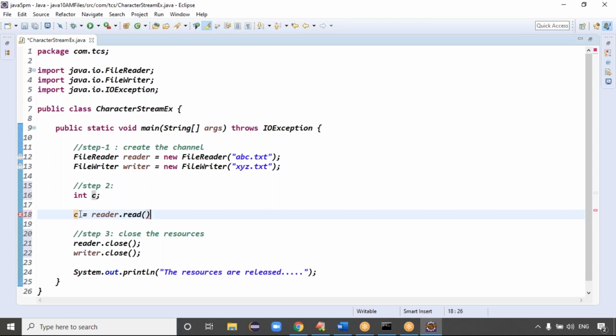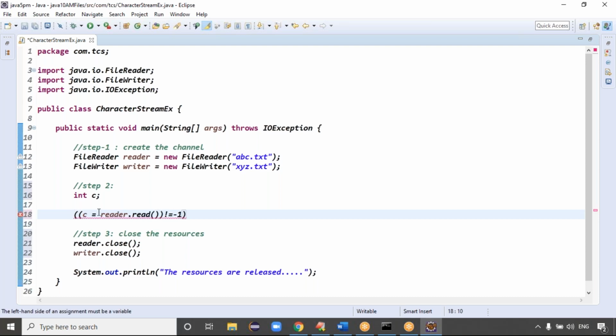After reading the data, what do we have to do, guys? Before writing directly, we have to check, because maybe the input has only one character, that may be the last character, right? After reading every character, we have to check whether it is the end of the stream or not. To check the end of the stream, I can use not equal to -1. If it is equal to -1, it is false. Not equal to -1 means data is present, so I can write the data, guys.